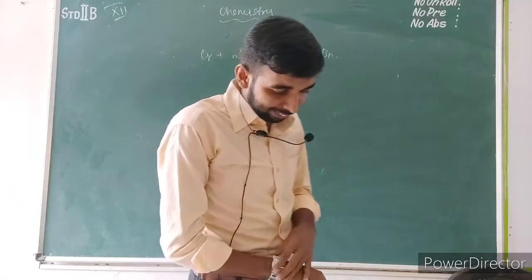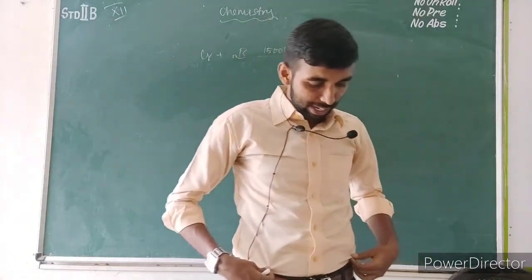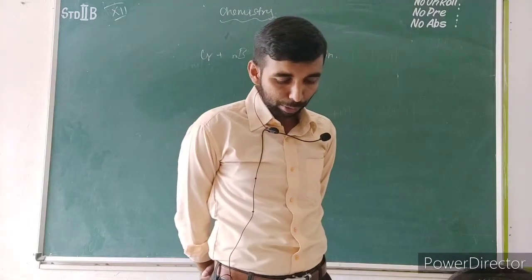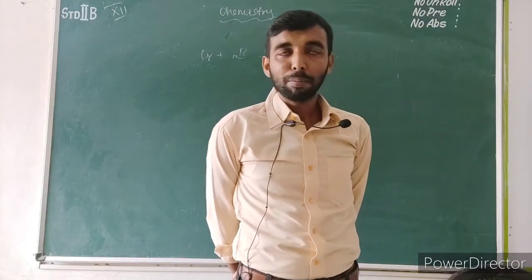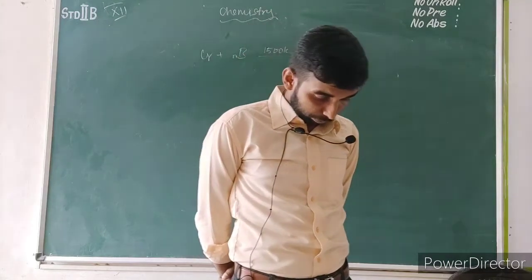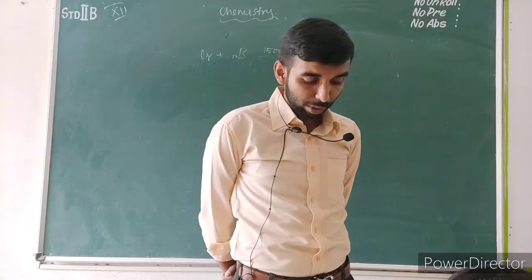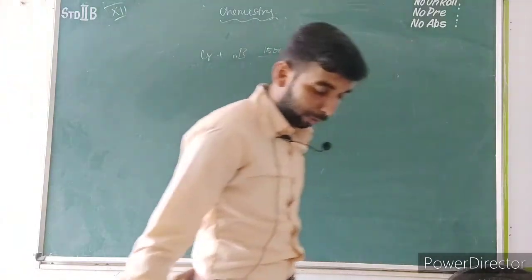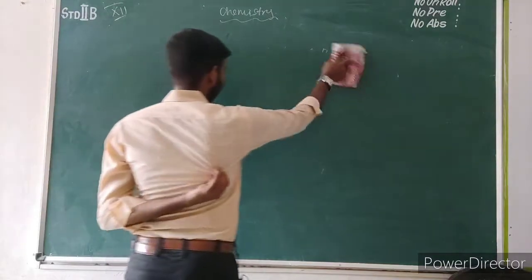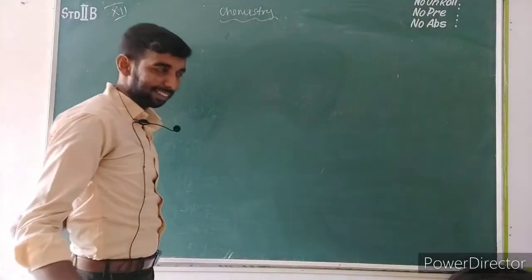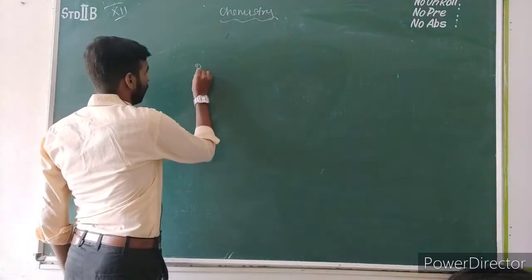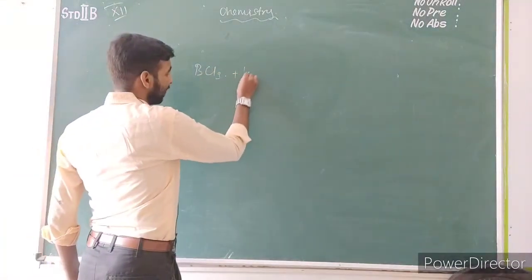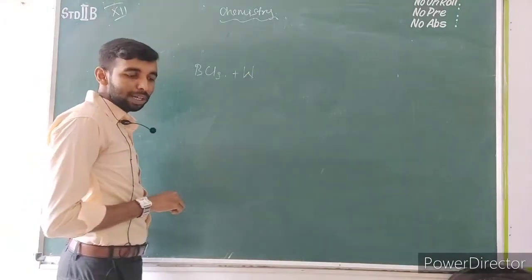Let's see the reduction of boron trihalide. Reduction of boron trichloride with a metal assisted by dihydrogen gas gives metal borides. Here boron trichloride will be used in presence of tungsten. The symbol of tungsten is W. BCl3 is boron trichloride, in presence of tungsten, W stands for tungsten.